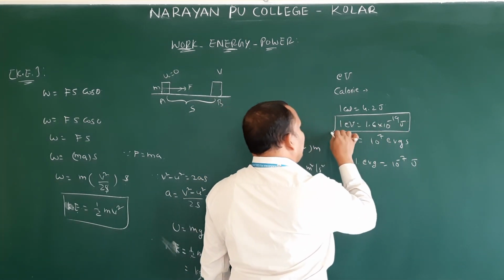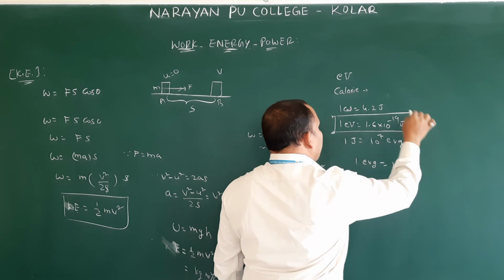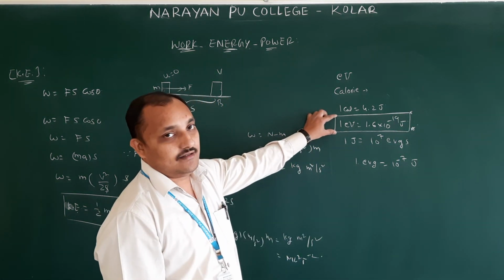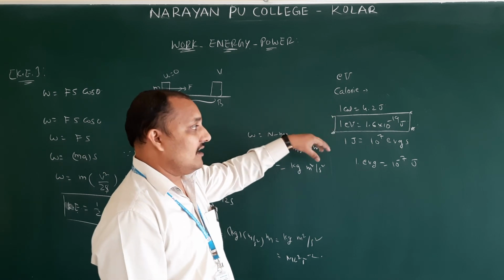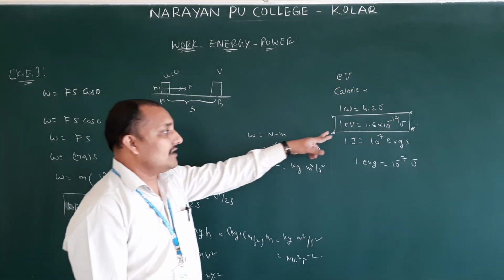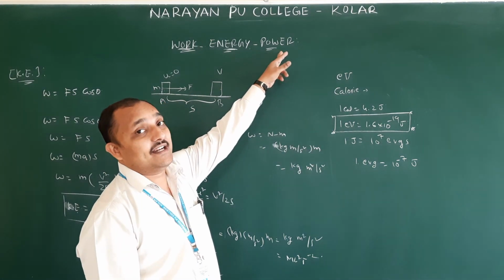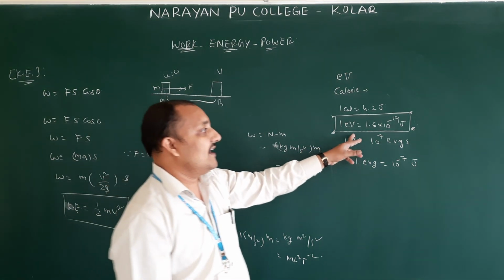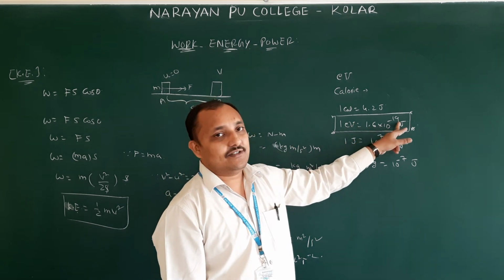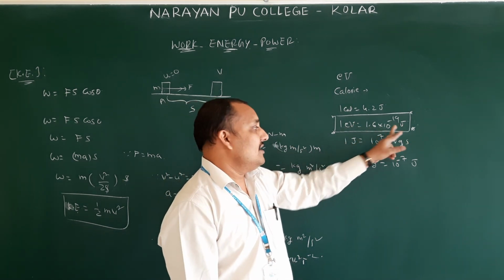So this is very, very important. After discussing power, I will come back to this EV, electron volt. I will explain there for one more question that is very, very important, but I require power at that time. So after completion of power, I will recall this. You have to remember, 1 electron volt is equal to 1.6 into 10 power minus 19 joules.